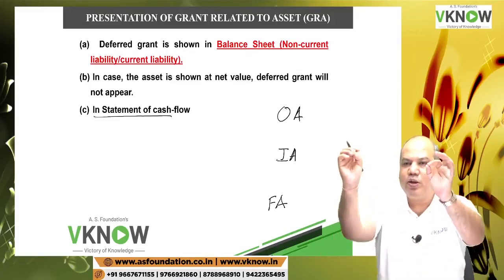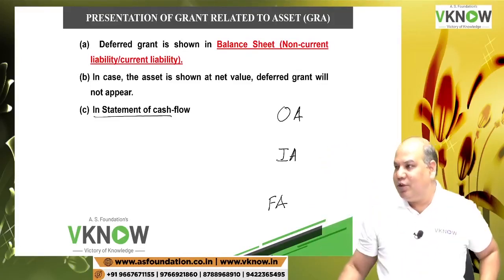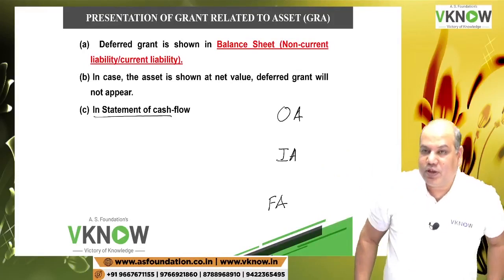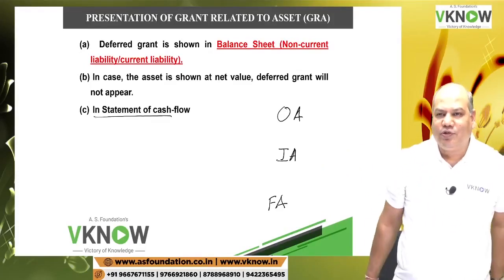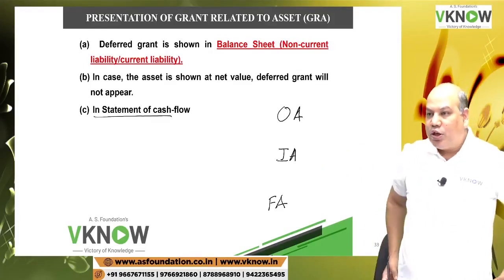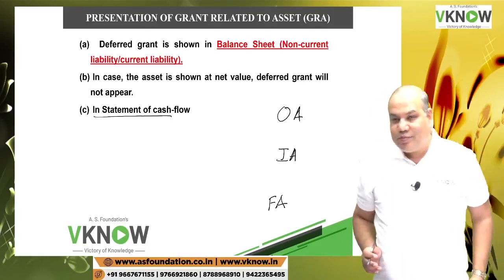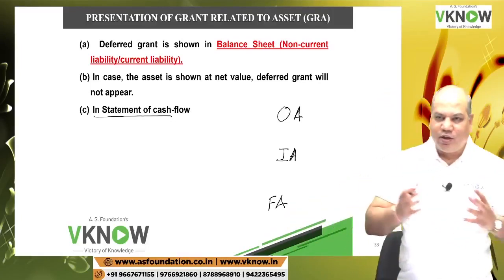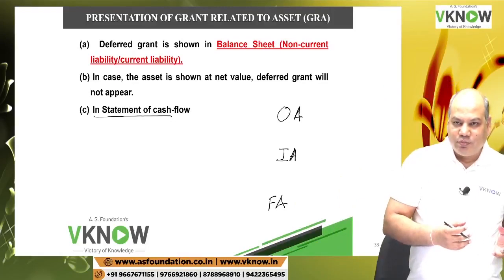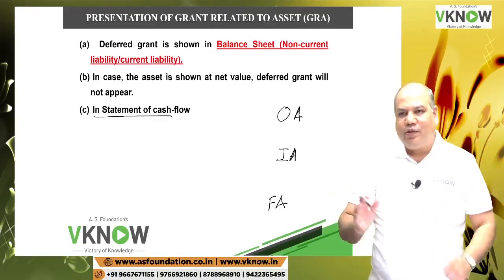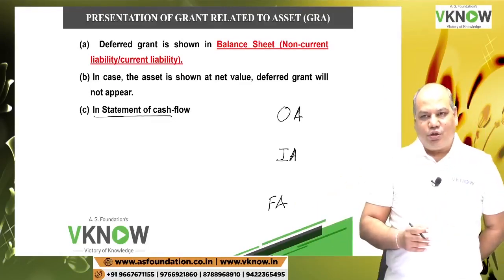You used it to buy a fixed asset. That money was used to buy a fixed asset, PPE, or intangible asset. So there are 2 cash flows involved here. I received the grant, cash inflow. I bought an asset, cash outflow.